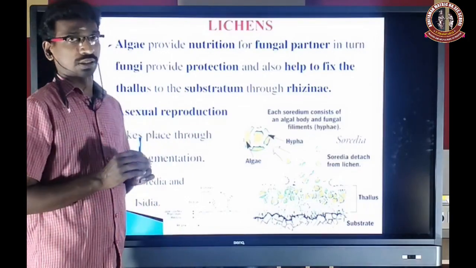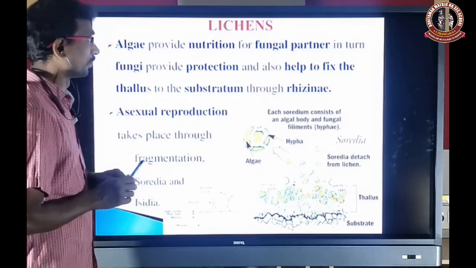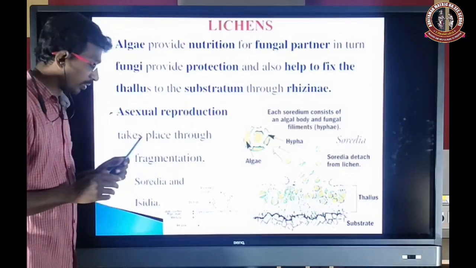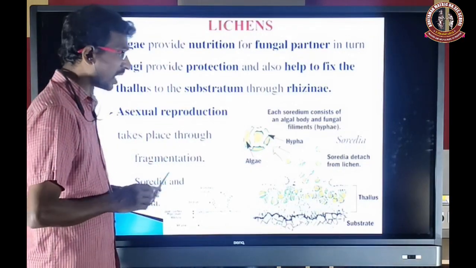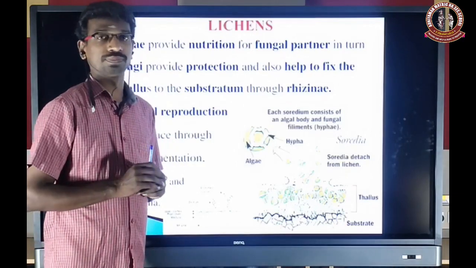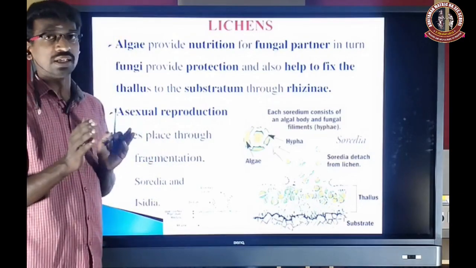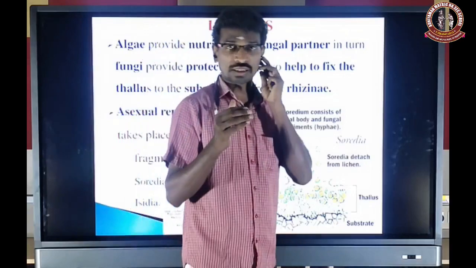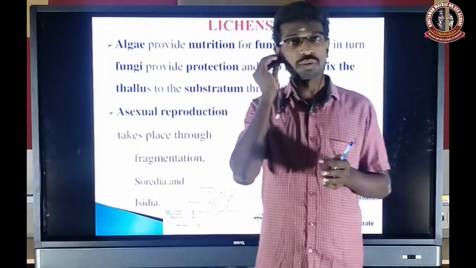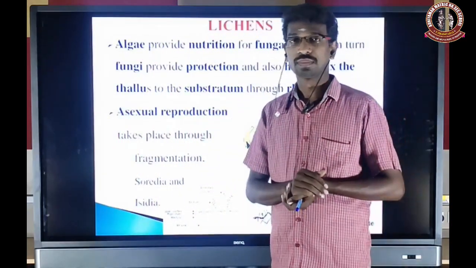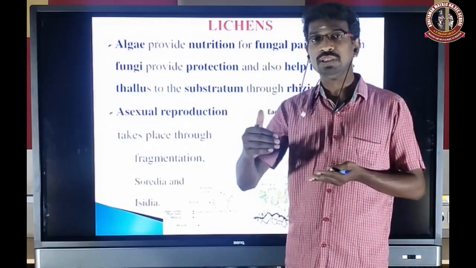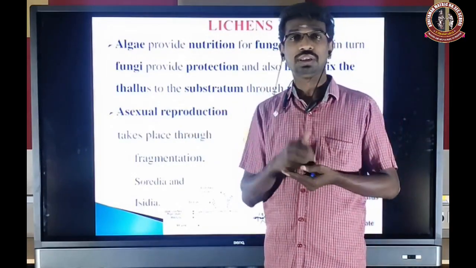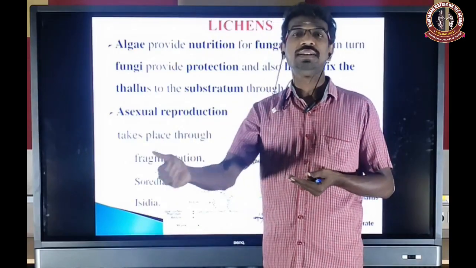Next, reproduction. Asexual reproduction has different types, especially fragmentation, soredia and isidia. Fragmentation we already know. Lichens also have a thallus-like structure. When any part is detached from the mother plant, it develops into a new lichen thallus.